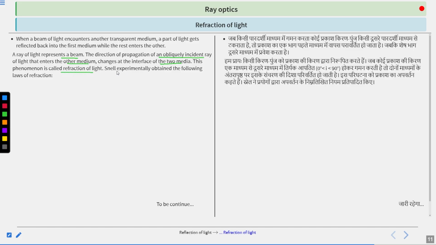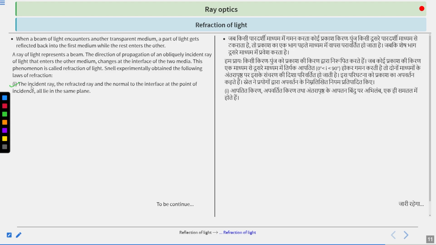Snell's law: Snell experimentally obtained the following laws of refraction. First, the incident ray, the refracted ray and the normal to the interface at the point of incidence all lie in the same plane.